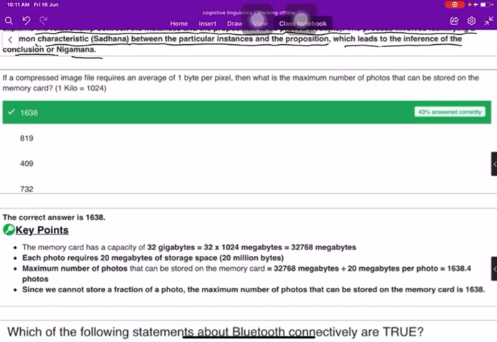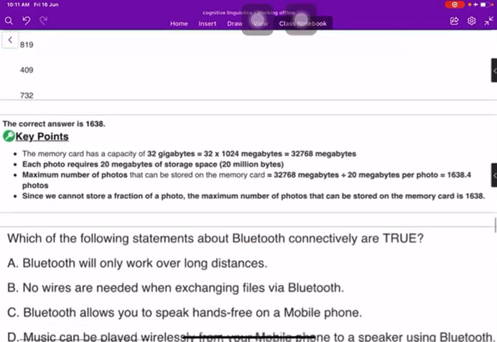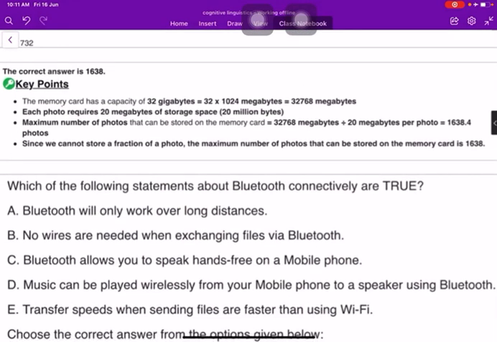Now, the next question. If a compressed image file requires an average of 1 byte per pixel, then what is the maximum number of photos that can be stored on the memory card? 1 kilobyte equals 1024 bytes. So the answer is 1638. And how so? The memory card has a capacity of 32 gigabytes. That is 32,768 megabytes. Each photo requires 20 megabytes of storage space, that is 20 million bytes.